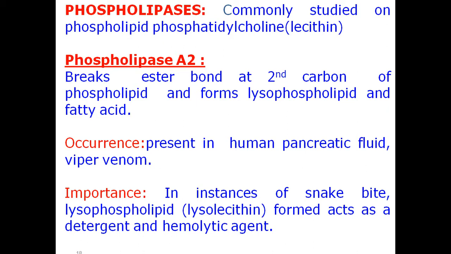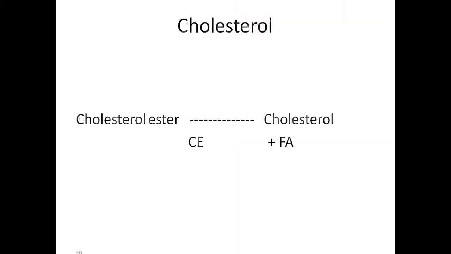This digests the glycerophospholipids and results in the formation of lysophospholipid. This lysophospholipid has detergent activity. Because of the detergent activity and hemolytic activity, the RBCs will lyse, and because of the detergent activity there is formation of froth or foam. That is why in case of a poisonous snake bite, you can see foam coming out of the mouth. This is because of the action of phospholipase A2.